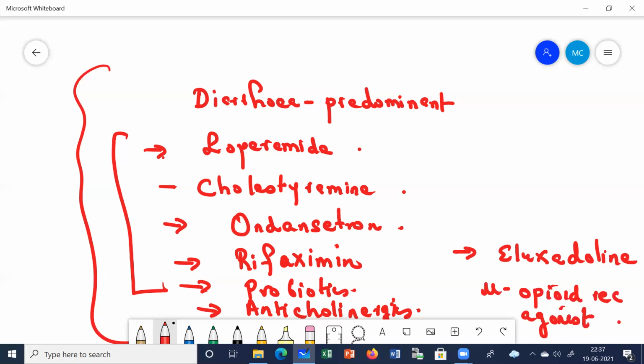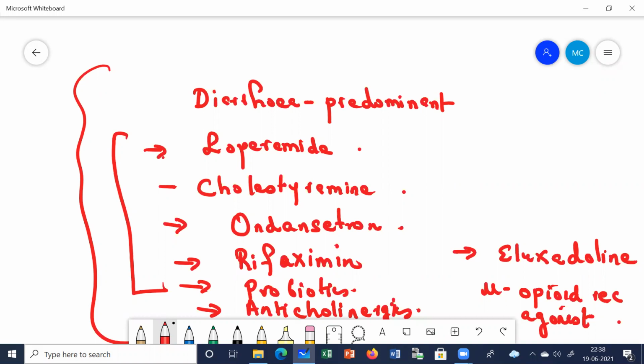Then you come to a conclusion that the patient is suffering from irritable bowel syndrome, and then accordingly you have to treat the patient. If the patient is suffering from constipation, you have to give the drugs which I told you for constipation: lubiprostone, tegaserod, which is commonly prescribed, prucalopride, osmotic agents.